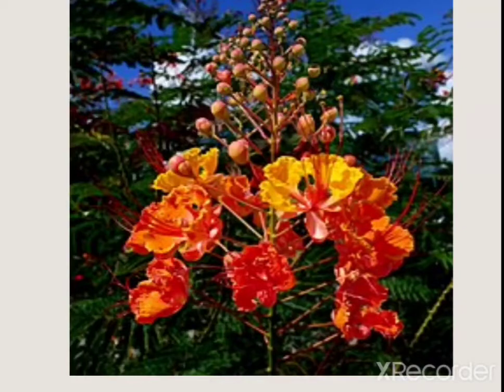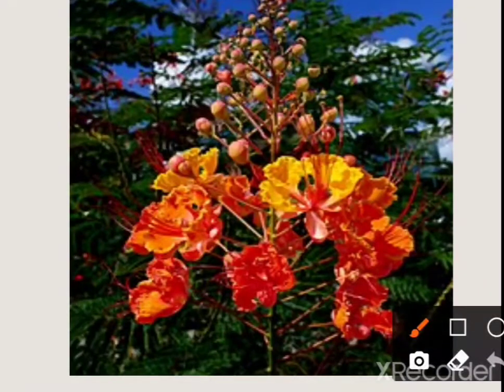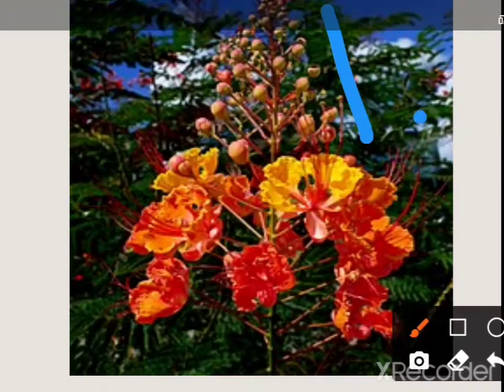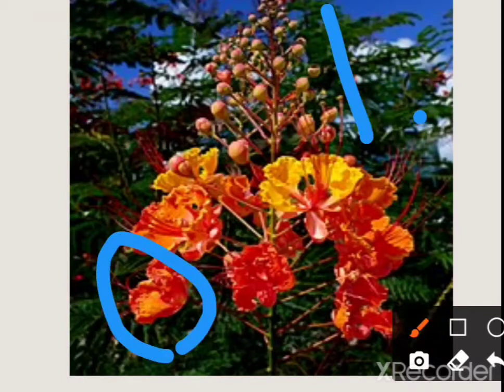You can observe this carefully. These are the younger flowers, they are at the apex, and the older flowers at the base. So in a racemose inflorescence there is acropetal succession of flowers: younger flowers at the apex, older flowers at the base.